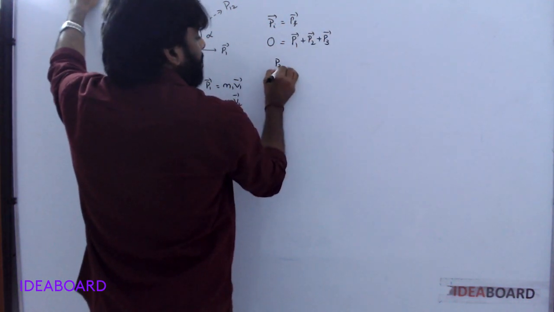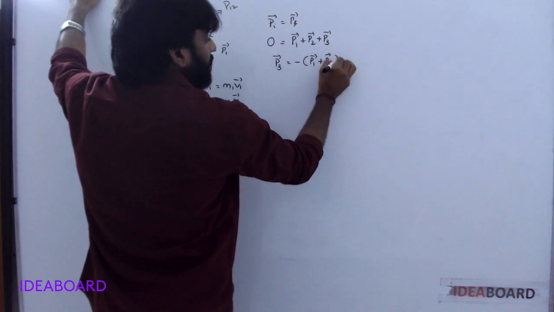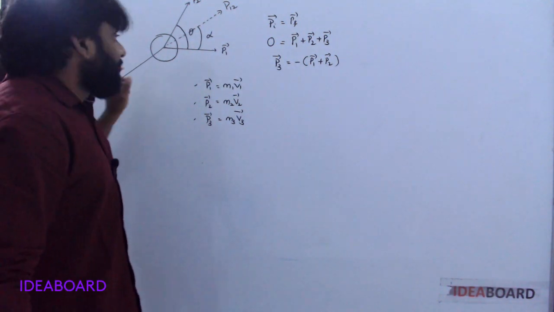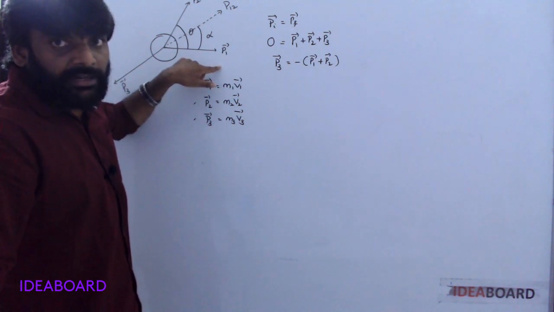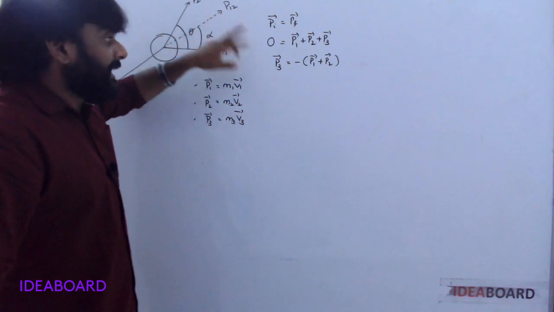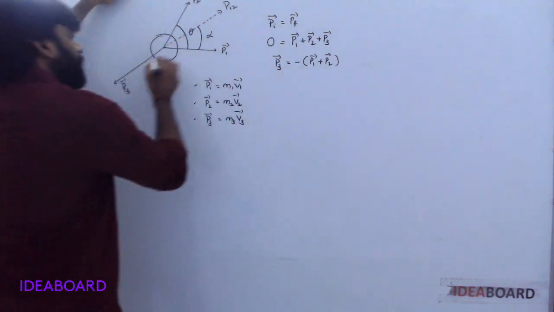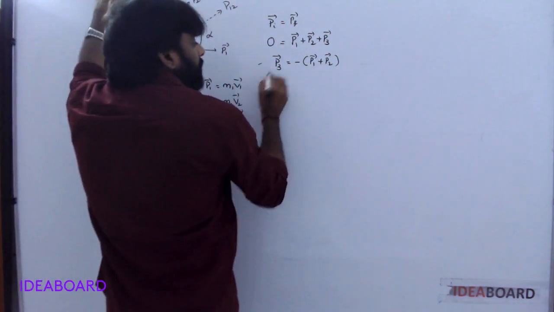From this, P3 is equal to minus (P1 plus P2). That means the third piece's momentum is equal to the resultant of P1 and P2. The resultant of the remaining two pieces is equal in magnitude but opposite in direction.